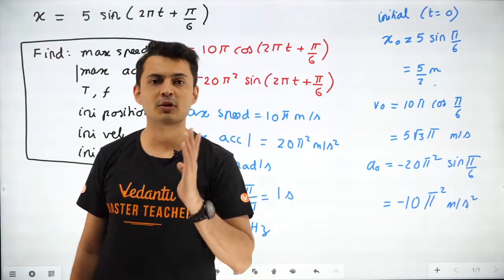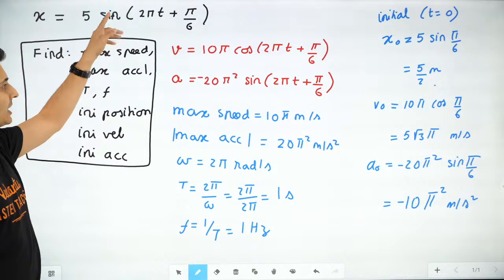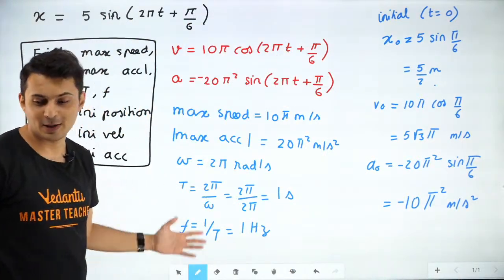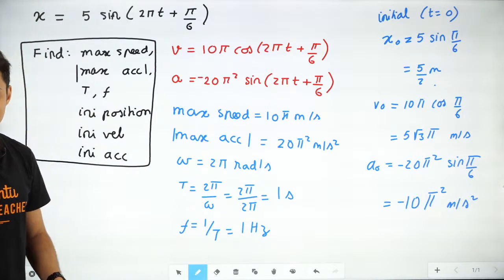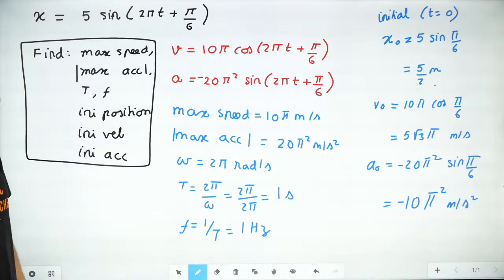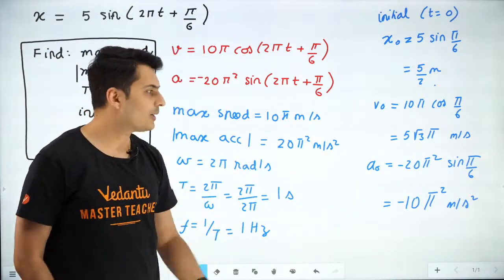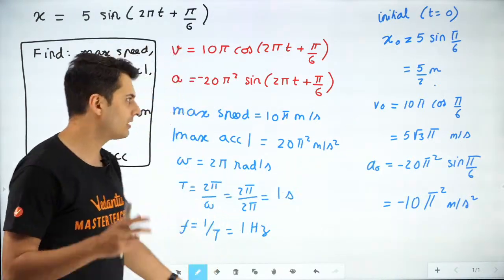Are you getting the hang of solving these equations? From one equation, see what all we have found out. So many things we have found out from this. Isn't it interesting? Yes, you can also approximate pi square as 10, approximate value. So it will become minus 100 meters per second square.